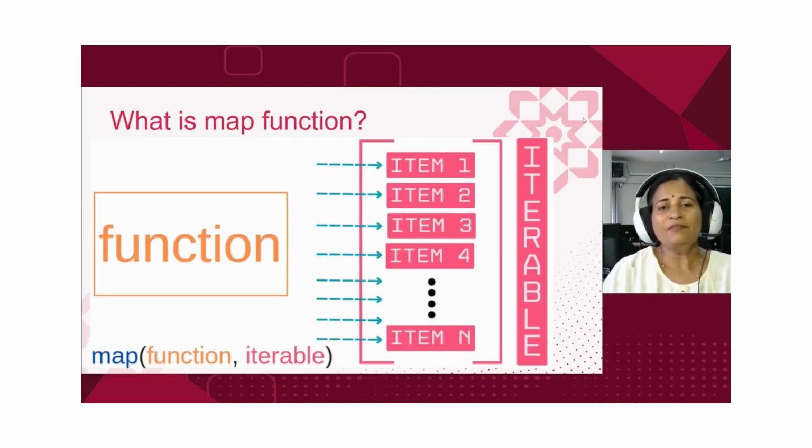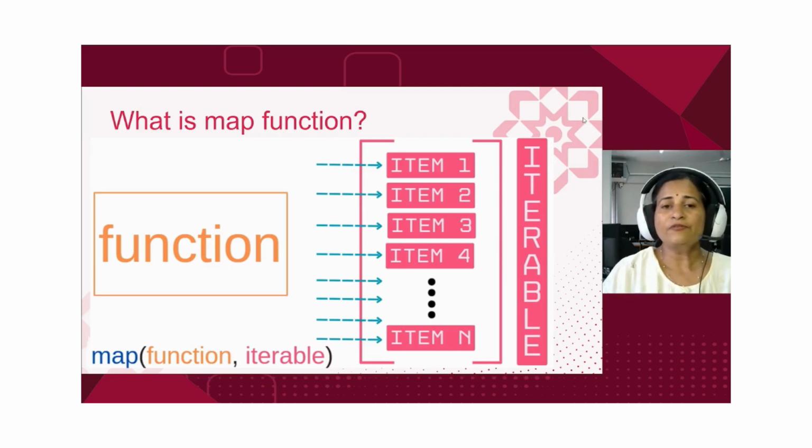All right, now let's explore the map function. Map function allows us to transform or process every element in a collection without using explicit loops. You can see the syntax on the screen here. It takes two arguments. One is the function and the other one is the iterable.